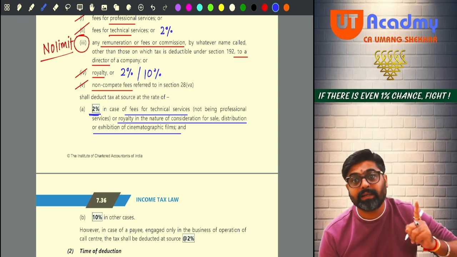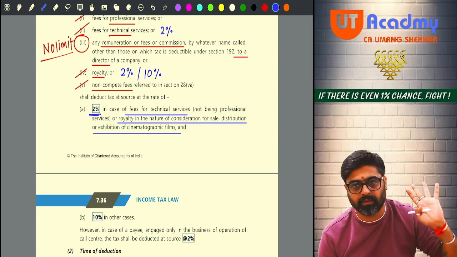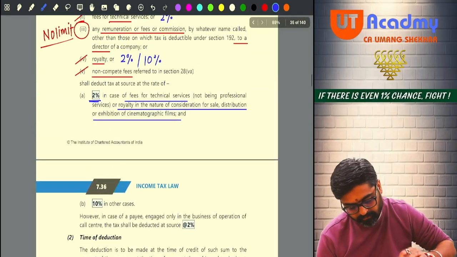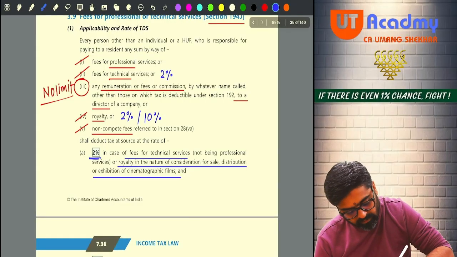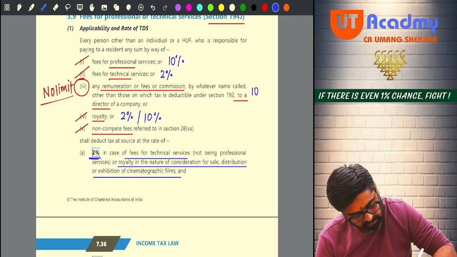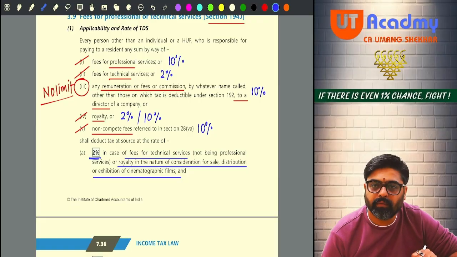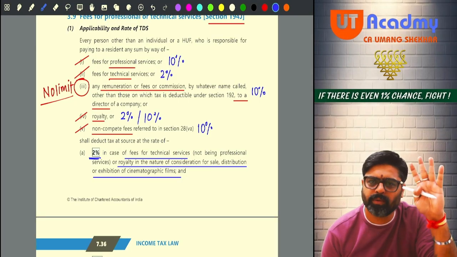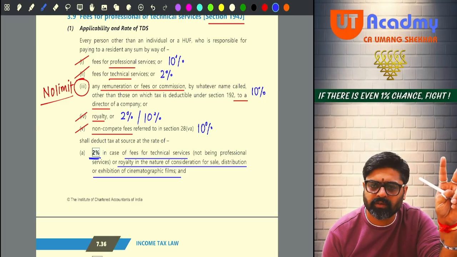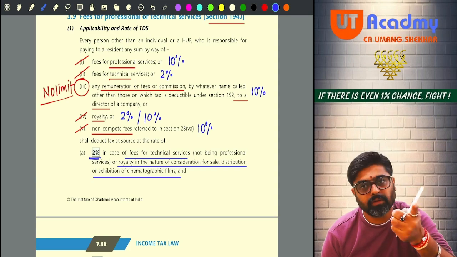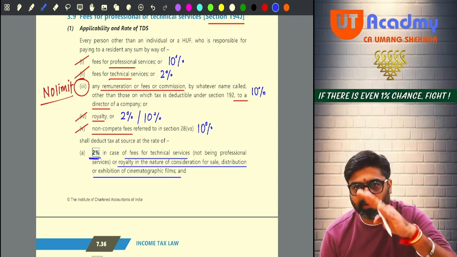Yes or no? Technical services fees, 2%. Now they are saying that 10% in other cases, meaning on this professional services, 10%, director's remuneration, 10%, non-compete fees, 10%. Will you remember this? Only at two places, 2% is there. Fees for technical services, 2%, and royalty on cinematographic films, it is 2%. Rest everywhere it is 10%.